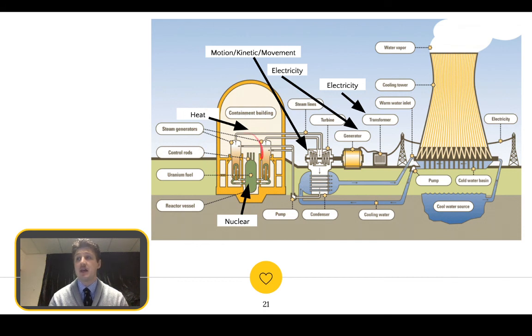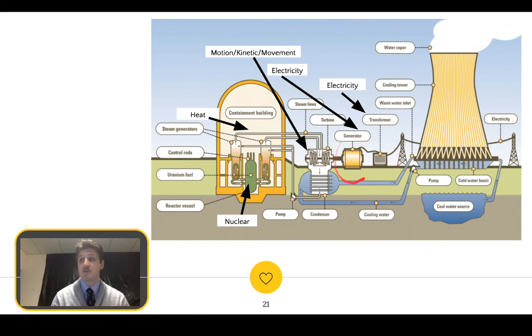That heat heats up the water, which makes it vaporize into water vapor, steam, and that drives down these pipes, high pressured, to move a turbine. Now, so that converts it into motion and kinetic energy. That then drives a magnet, and that magnet starts to move those particles, subatomic particles known as electrons, and they start to flow.